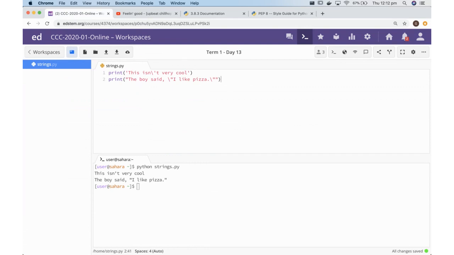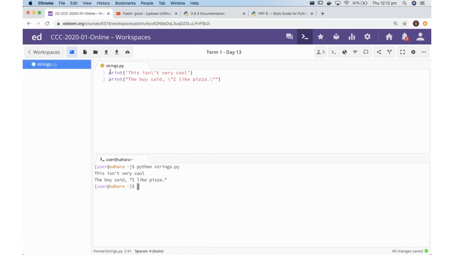Basically, if you comment something out in Python, it will not run. For example, we have two lines of code right here that are printing two different statements. If I run this, I'm going to see both of those printed to the screen. Let me just run it. Both lines are printed. Now I'm going to comment out a line of code.